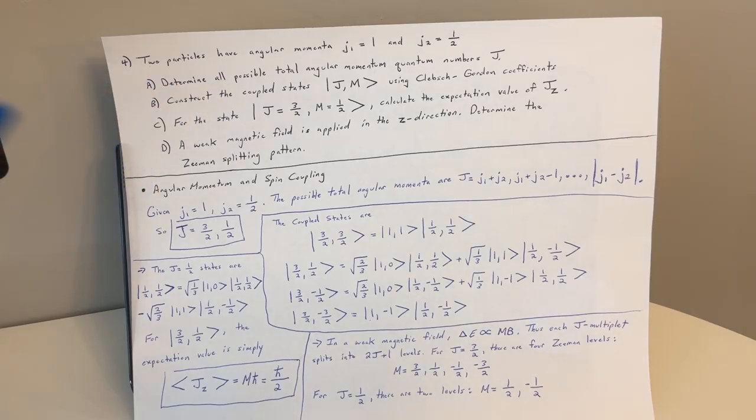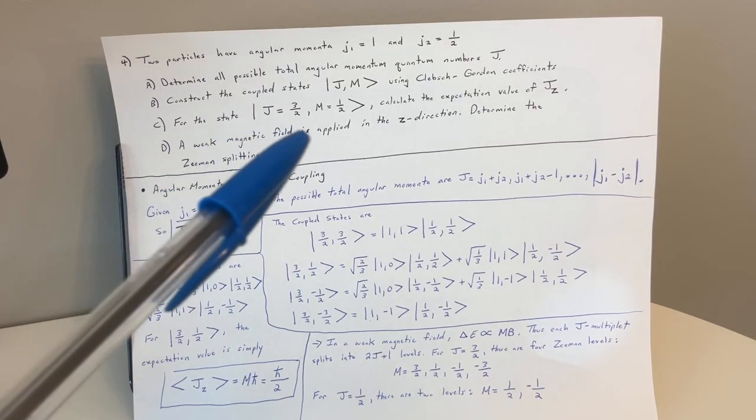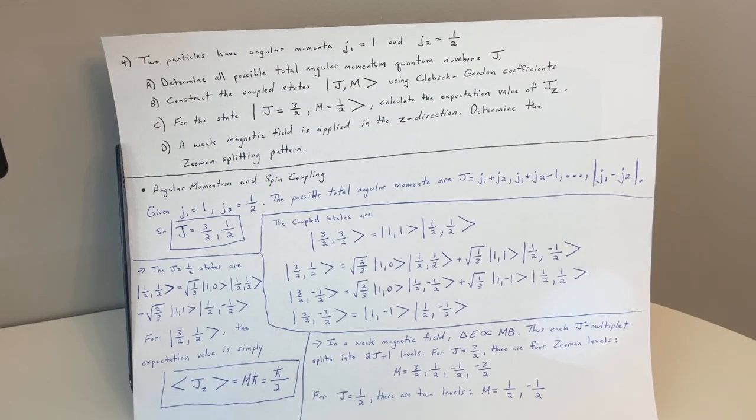Part A, determine all possible total angular momentum quantum numbers J. For part B, construct the coupled states ket J m using the Clebsch-Gordan coefficients. Then for the given state with J and M, calculate the expectation value of J sub z, and if a weak magnetic field is applied in the z direction, determine the Zeeman splitting pattern.